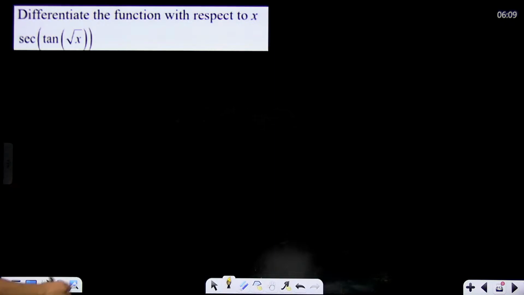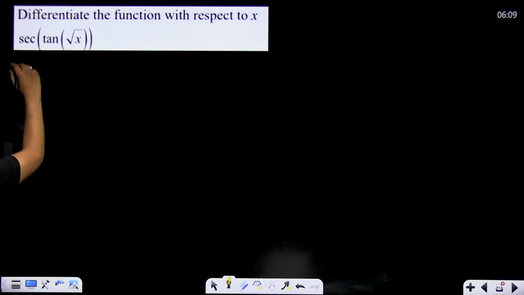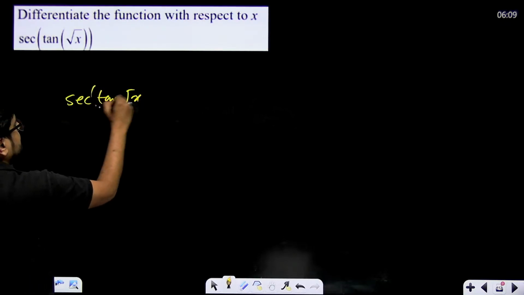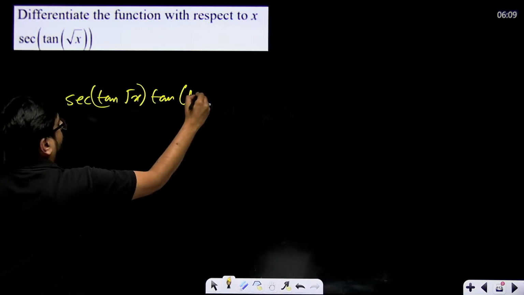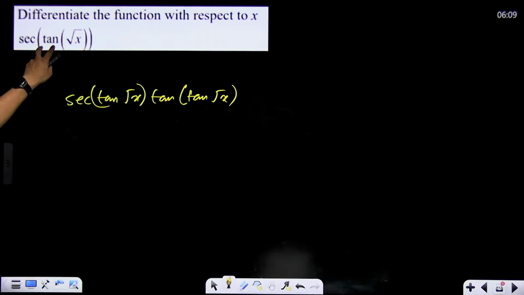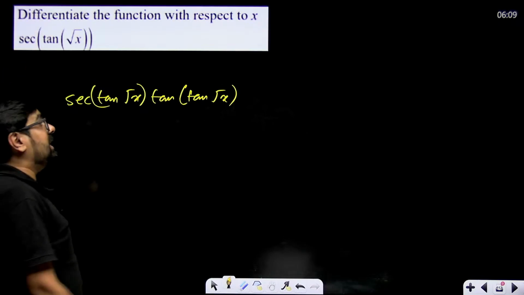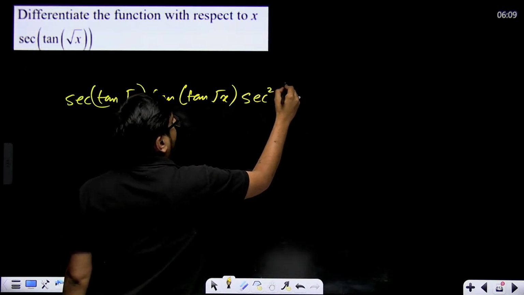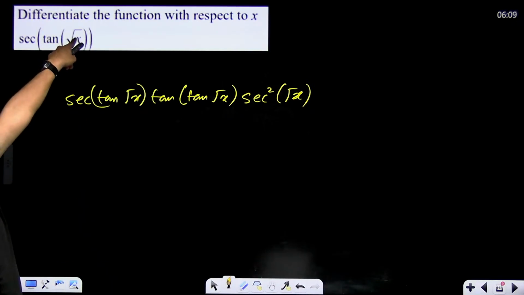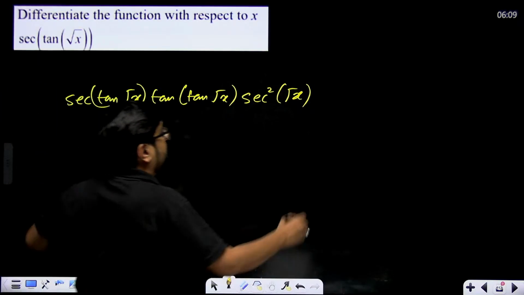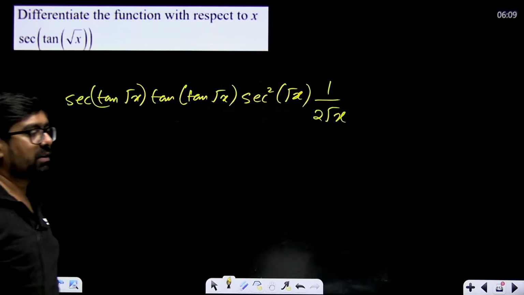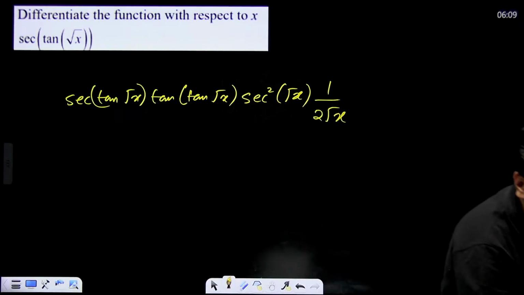For example, over here sec x derivative is sec x tan x. So sec of tan root x as it is, tan of root x as it is, multiplied with the inner function's derivative. The inner function is tan, derivative of tan is sec square, so multiplied with sec square of root x, multiplied with the derivative of root x. One more function is left, derivative of root x will be 1 by 2 root x. So this will be the final derivative. This is how your final derivative will look.